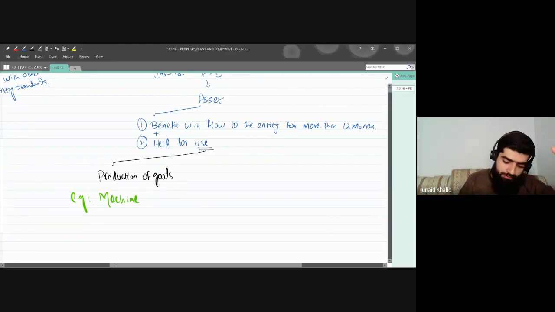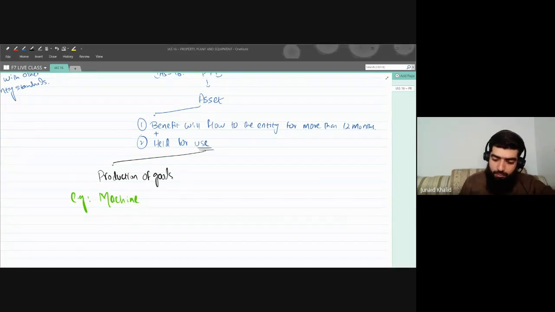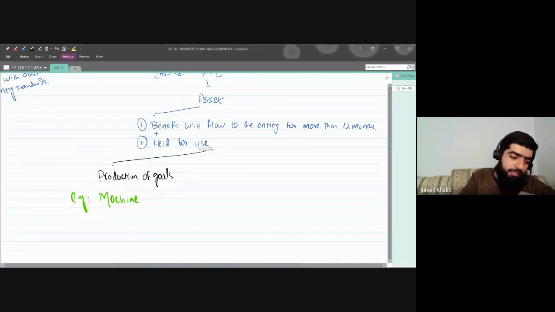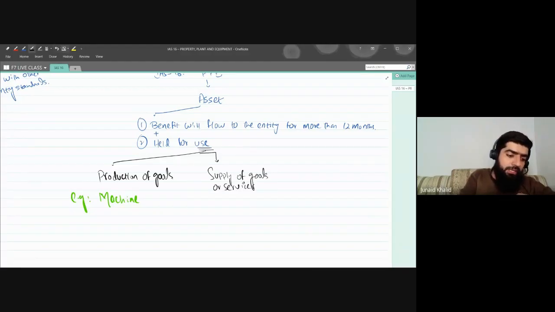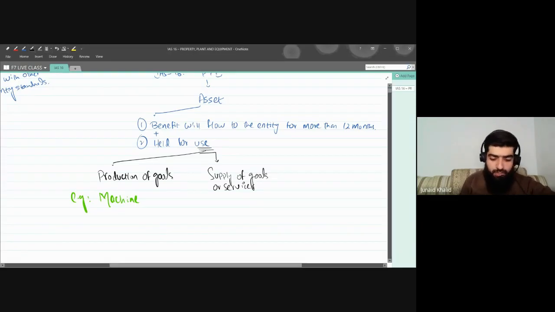The other way to use an asset is the supply of goods or services. Now, what could be a best example for this one? You bought an asset for the supply of goods or services. The best example is the motor vehicle.